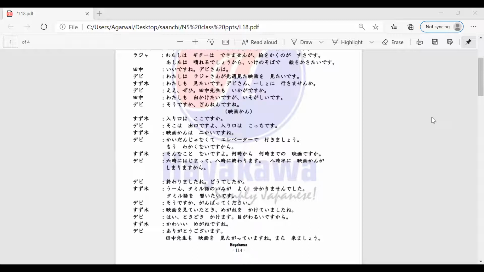And then she's saying, mou wakakunai desu kara. Because we are not that young anymore. So Suzuki-san is responding to that, right? Siddharth-san, can you read the dialogue for me?